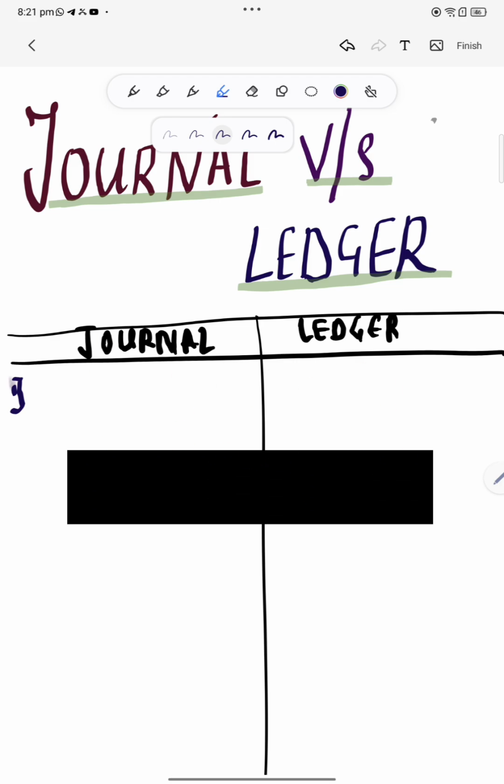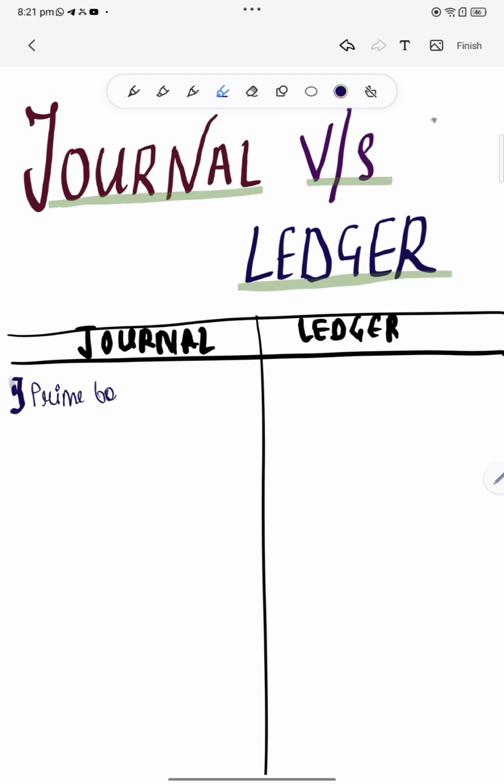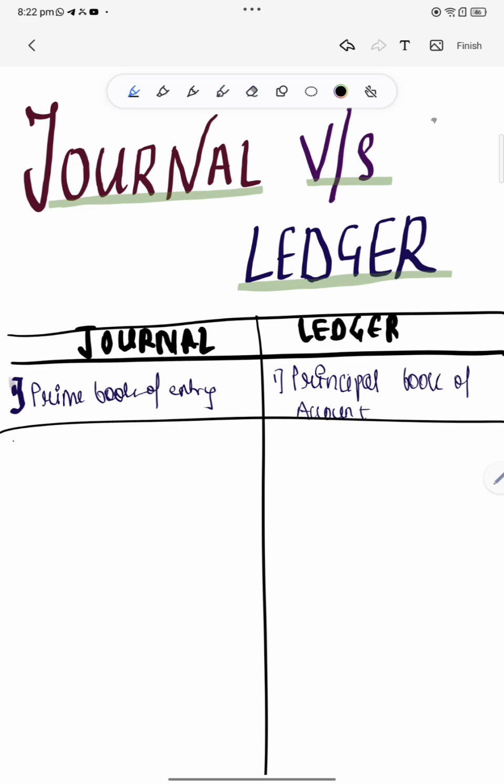What is journal? Journal is basically prime book of entry, whereas ledger is principal book of account. Journal is book of original entry, whereas ledger is book of final entry.